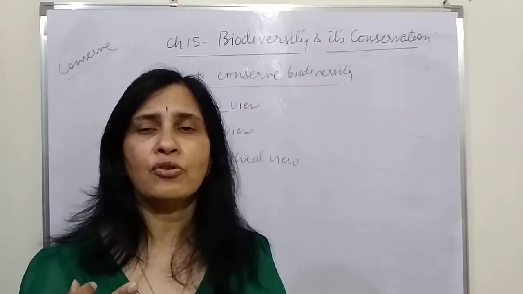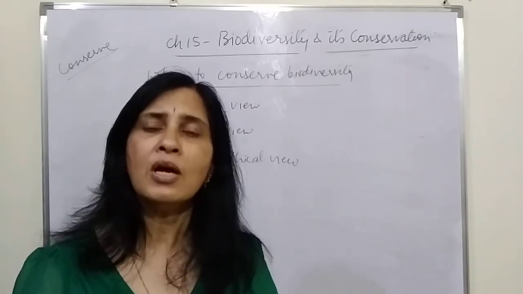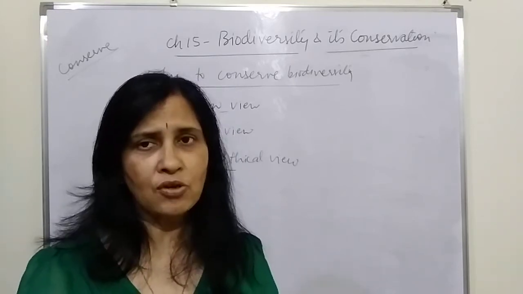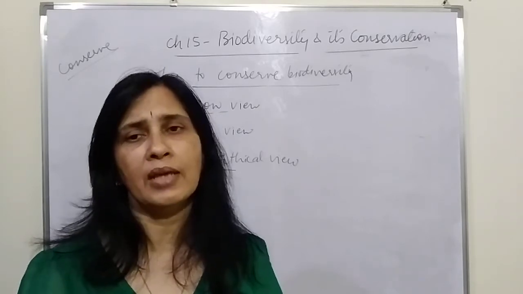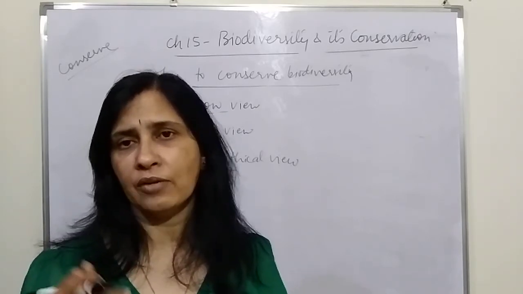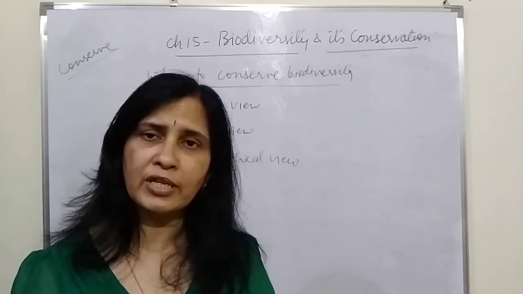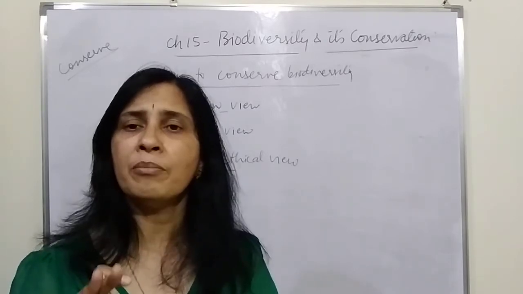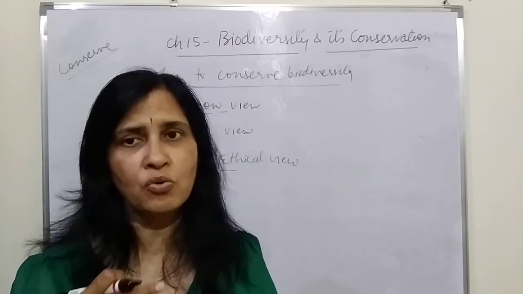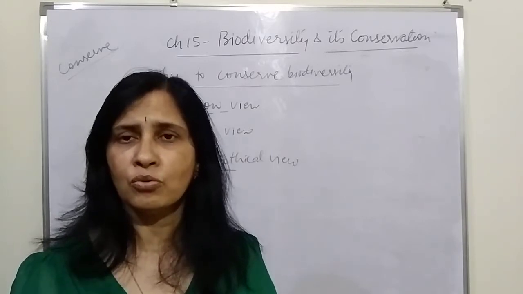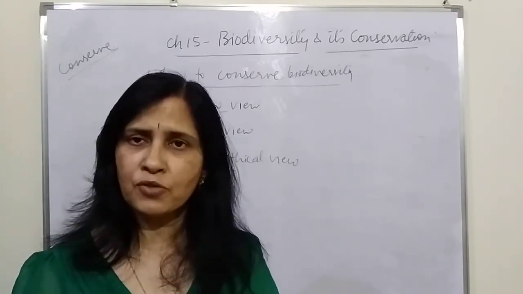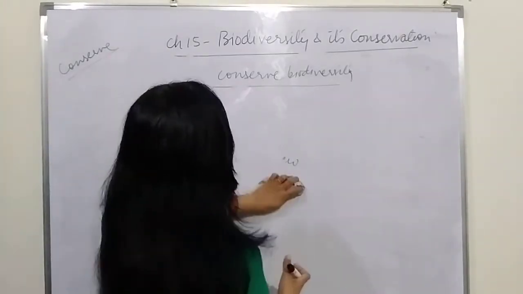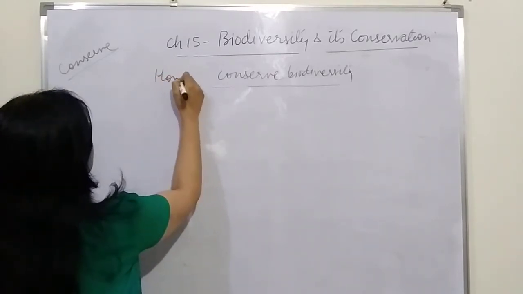So it's not only that we should conserve it, but we should also prevent others from killing these organisms and driving them to extinction. We ourselves should be very careful, and we should also be careful that others are not doing it. But unfortunately, human beings are the ones doing the maximum damage to the ecosystem. So it's for us to internalize, to think, and then take steps for sustainable development and for the conservation of biodiversity.